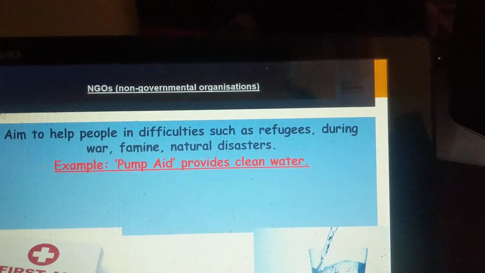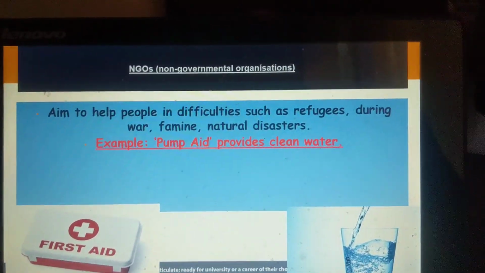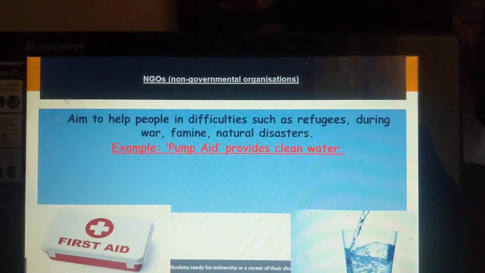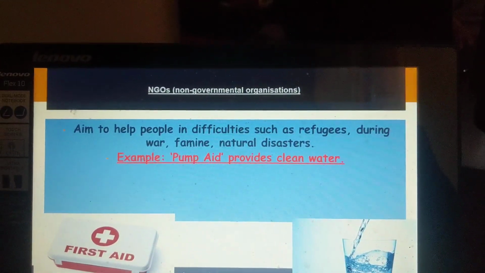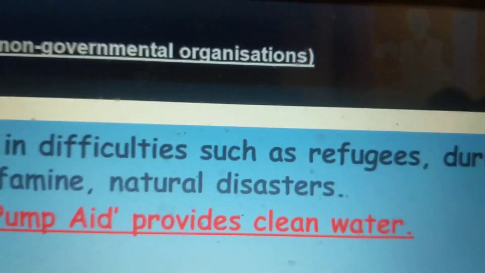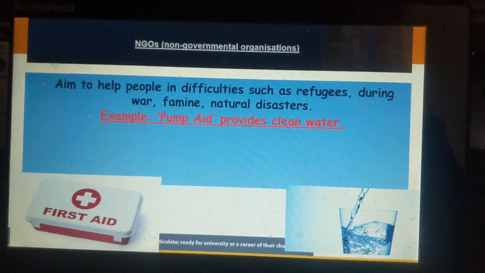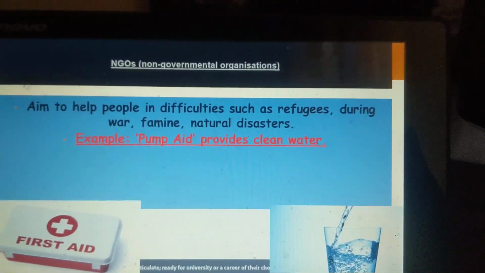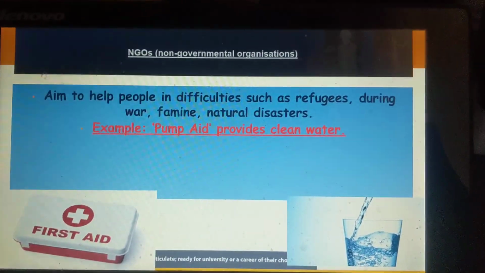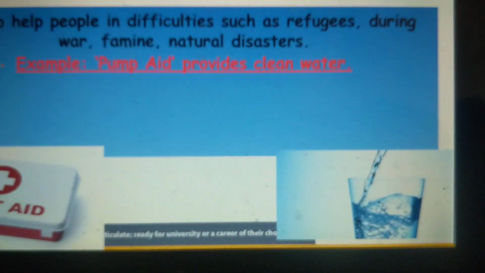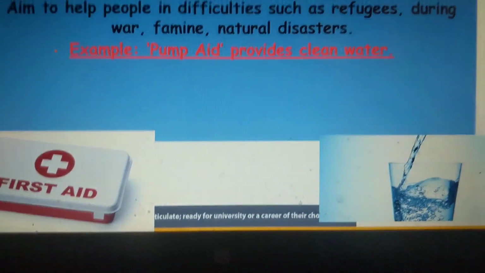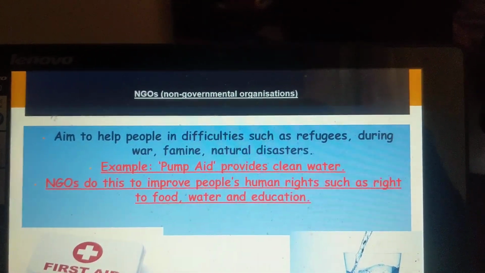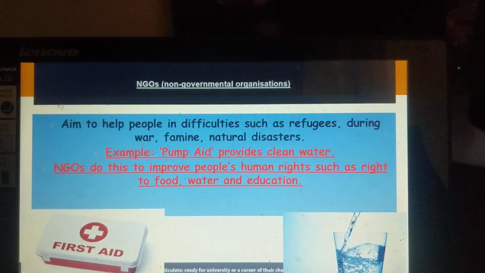For example, Pump Aid, which we looked at for the Do Now activity, provides clean water for people, especially poor people in poor countries that are refugees, or have had their homes destroyed due to natural disasters, or are victims of war who really need water because their homes and livelihood have been destroyed.